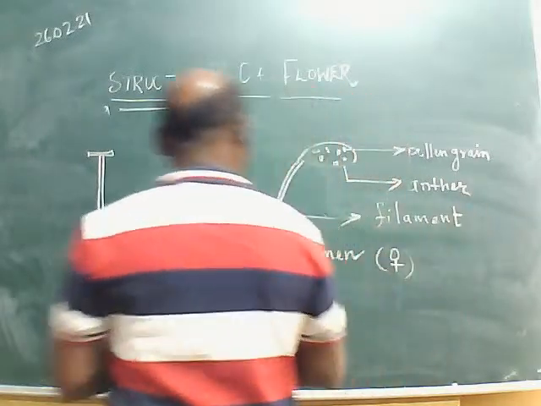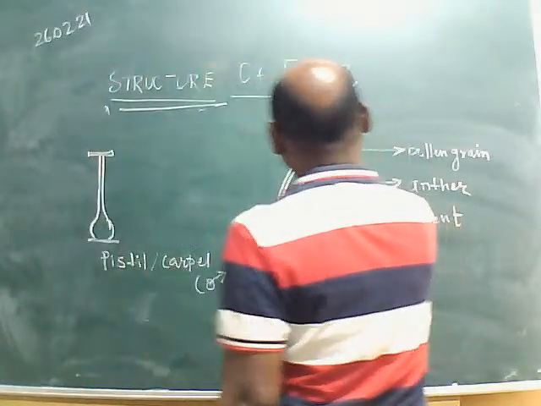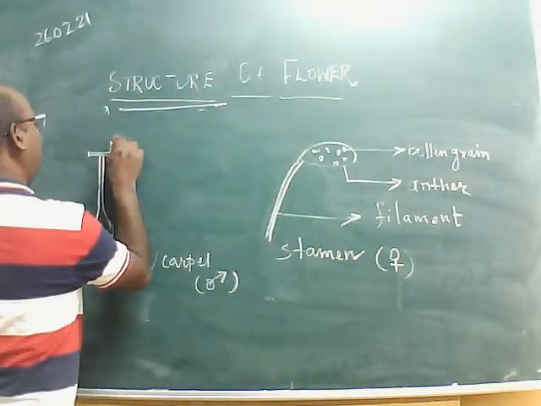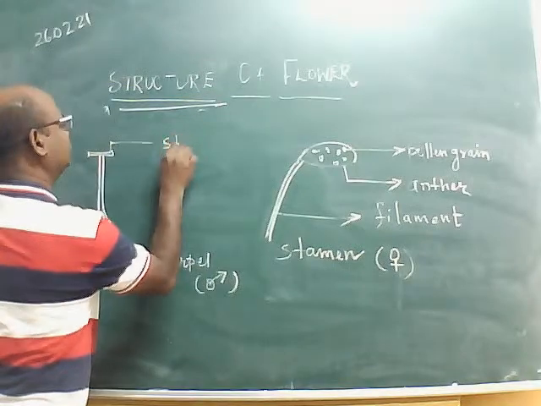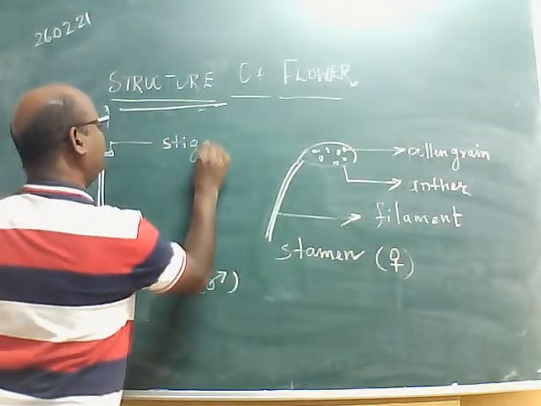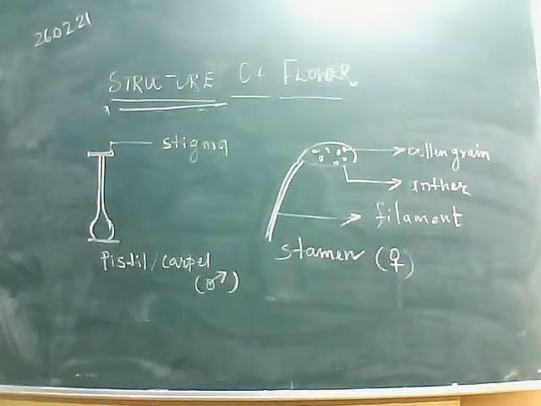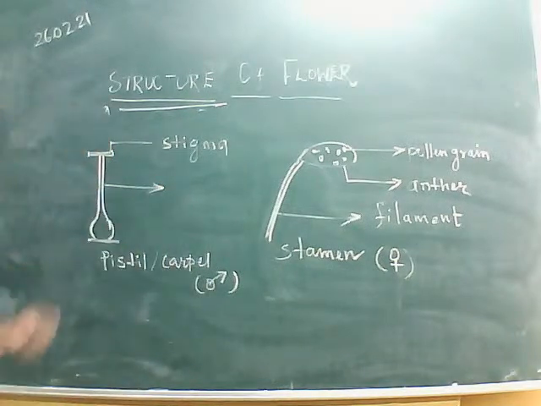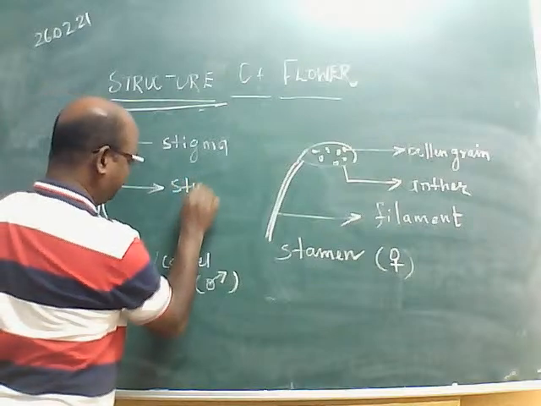Now here, the male reproductive cells are the pollen grains. Now what do we call this one? This one we call the stigma. Connected with the stigma, the pipe-like, tube-like structure, what do we call it? Style. Yes, very good.